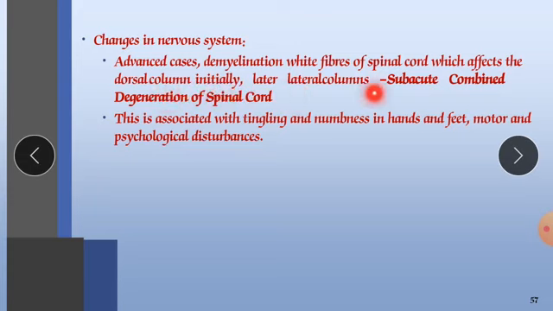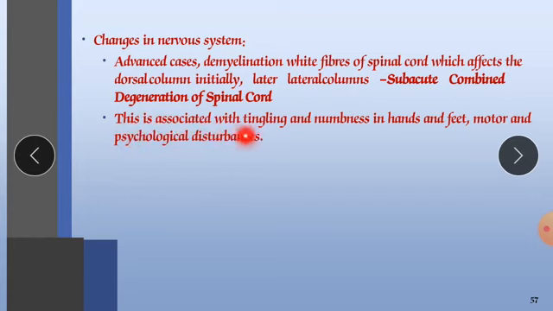Then the lateral columns are affected: subacute combined degeneration of the spinal cord, meaning degeneration of the spinal cord will occur. The functions of the spinal cord won't work properly, and this degeneration may lead to various neurological problems.